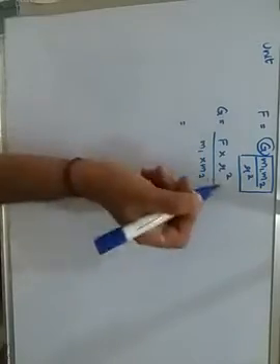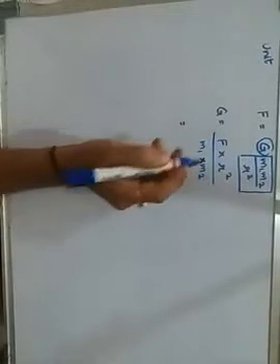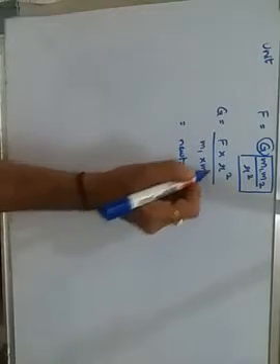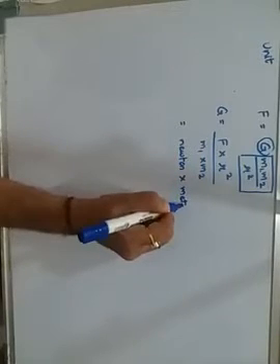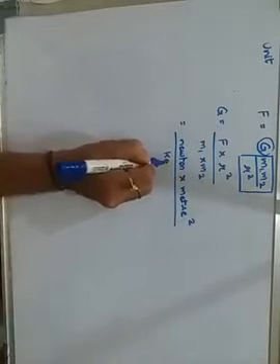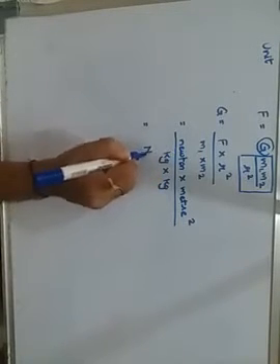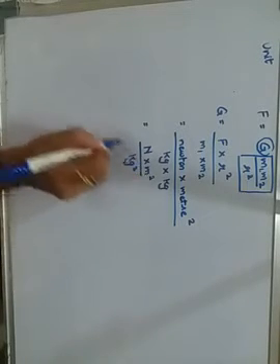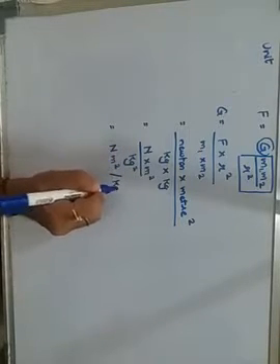Now if I put the units of each of these from the previous chapters, the unit for force is Newton. Unit for radius, the distance, is meter, but it is meter square, upon mass, which is in kg, and there is one more kg. So how do we abbreviate it? It is Newton into meter square upon kg square. When I take it upwards, I can write it as Newton meter square per kg square.